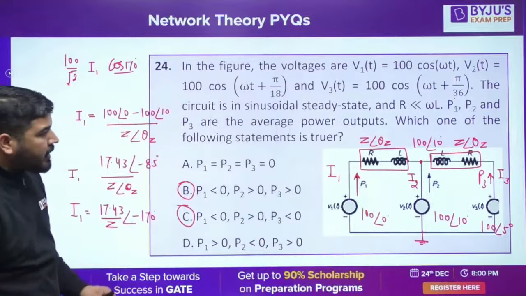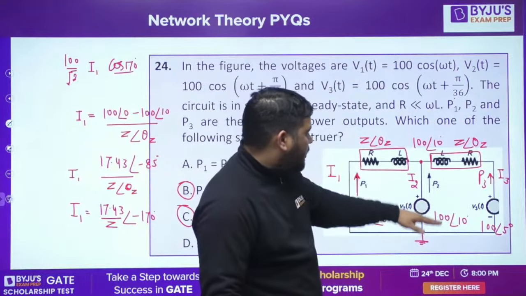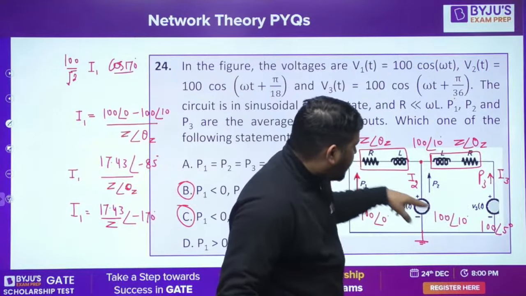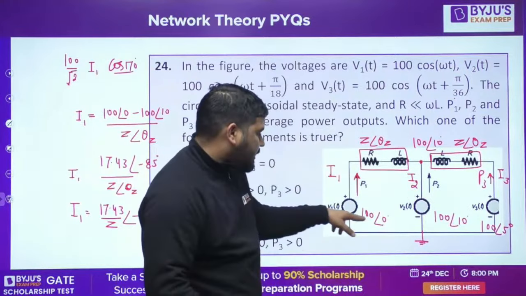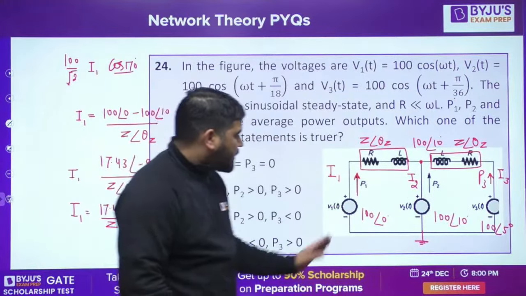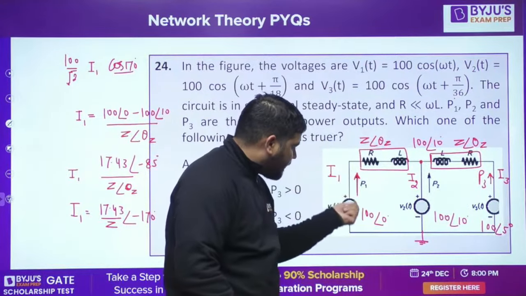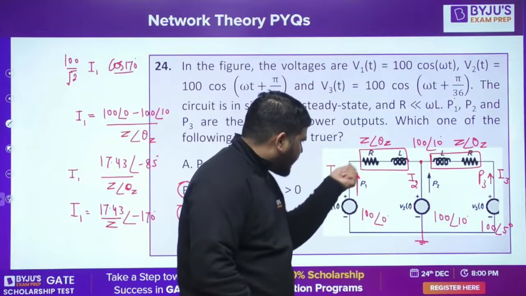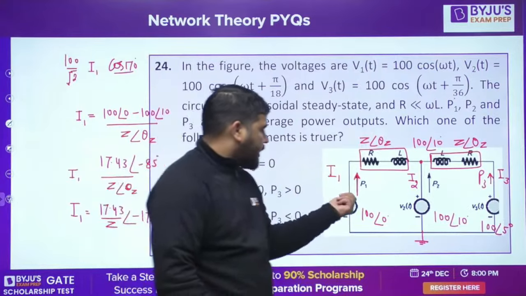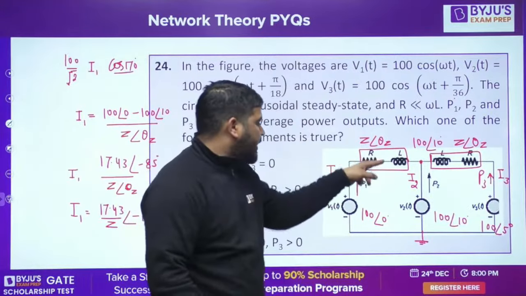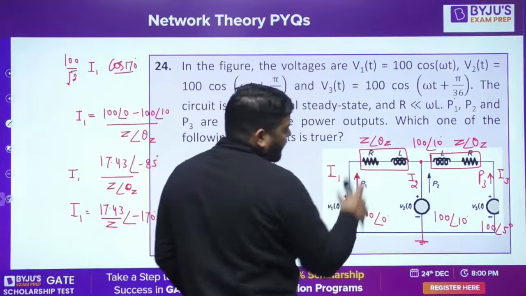Tell me guys, have you understood it? Let me repeat this question again. This is 0, and this voltage is 100 angle 10, so this voltage will also be 100 angle 10 because it is directly connected here, and this is 100 angle 0. I calculated this current in this direction so that I can calculate the power delivered by this source, because the current is leaving the positive terminal. So this current will be 100 angle 0 minus 100 angle 10 divided by Z angle theta Z.